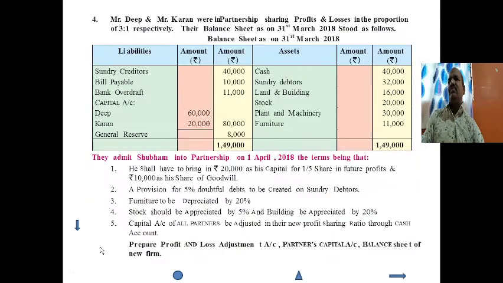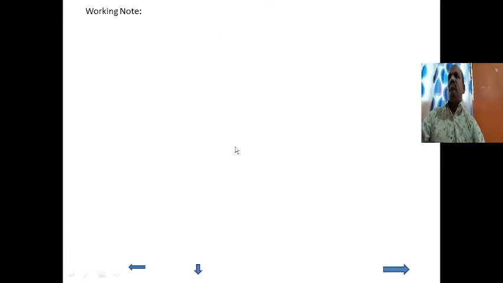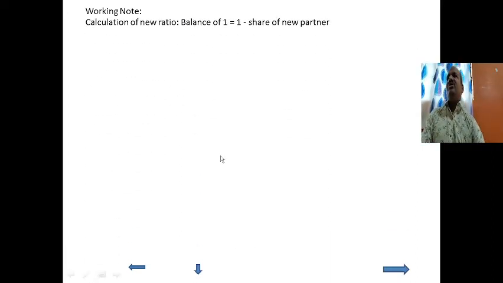Next, capital accounts of all partners are to be adjusted in their new profit sharing ratio through the cash account. So we have to make a working note for this, that is, calculation of the new ratio. Again we have to calculate the NPSR, new profit sharing ratio, to find out the capital of the three persons.